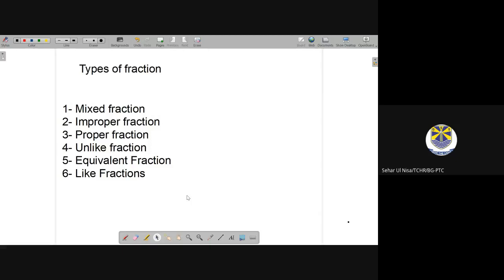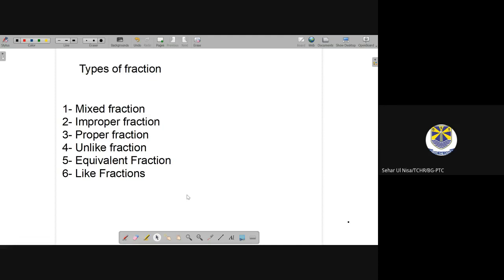Adding fraction is an operation. Like you are going to add two fractions. That is not the type of fraction. Okay? Don't mix two things together. Types of fraction are different, and applying operations on fractions are different, like adding, subtracting, multiplying, and dividing. These are plus, minus, multiply and divide operations that you will apply on the fraction. So don't confuse that with types of fraction.